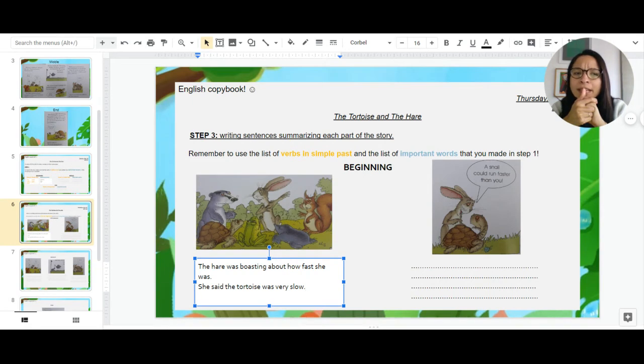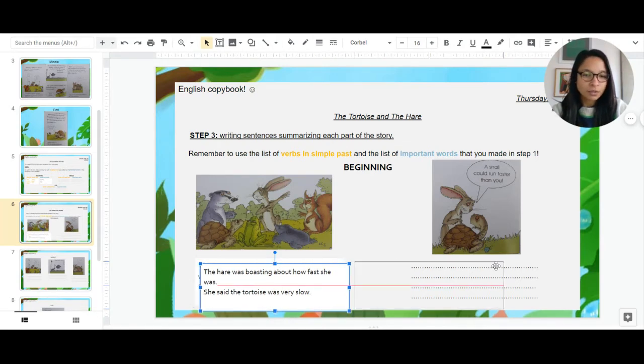And what about next? What did the tortoise say? What do you think the tortoise is answering back here in picture number 2? What if the tortoise said, and here we can put it back. We need to do the same here.